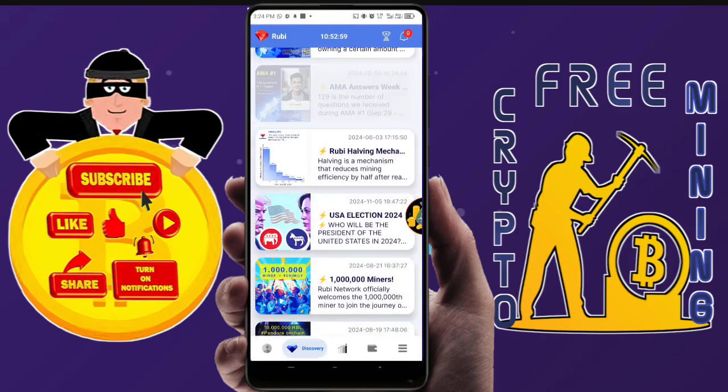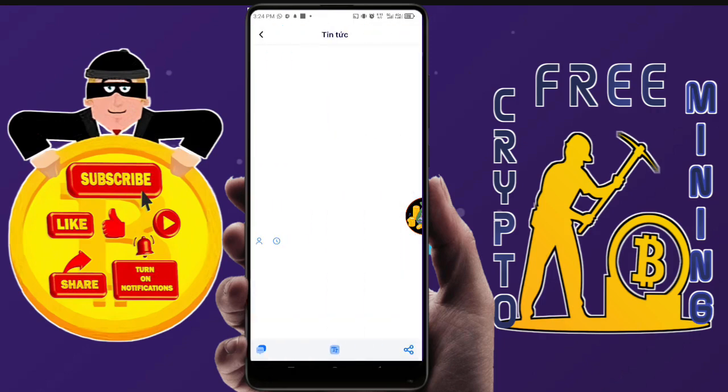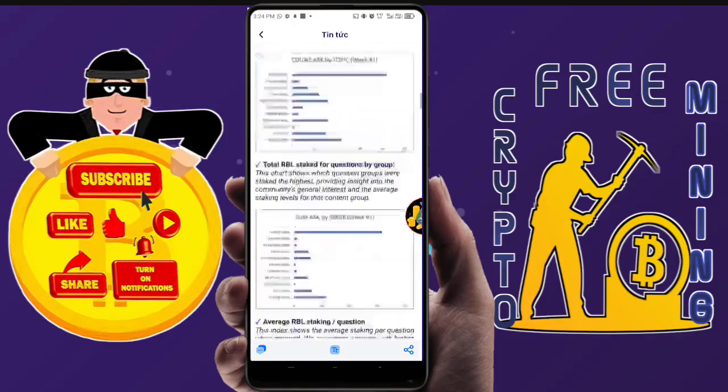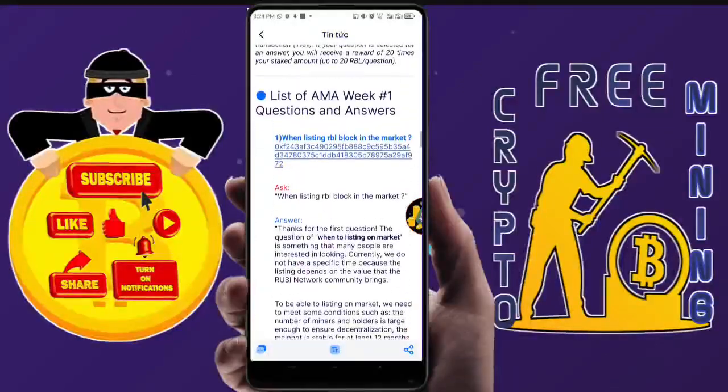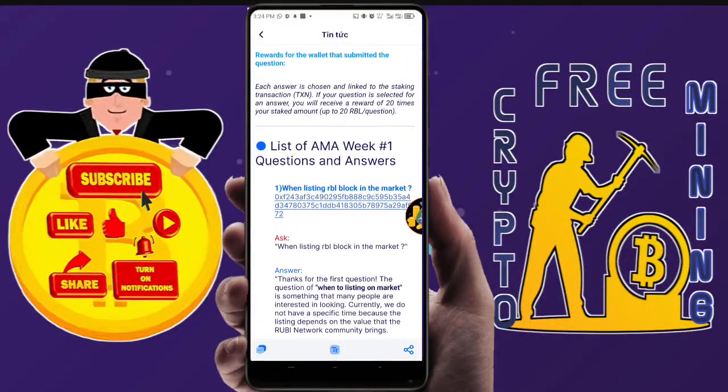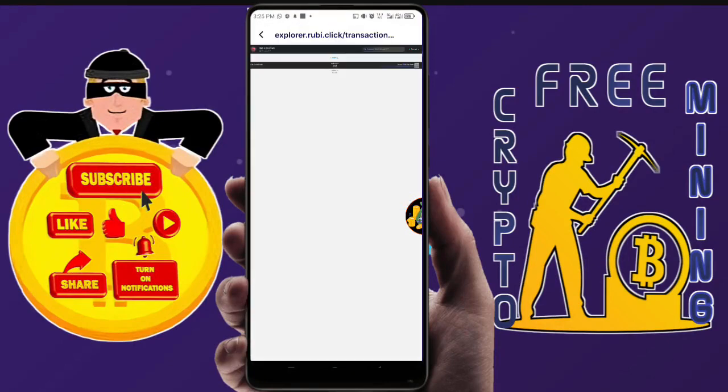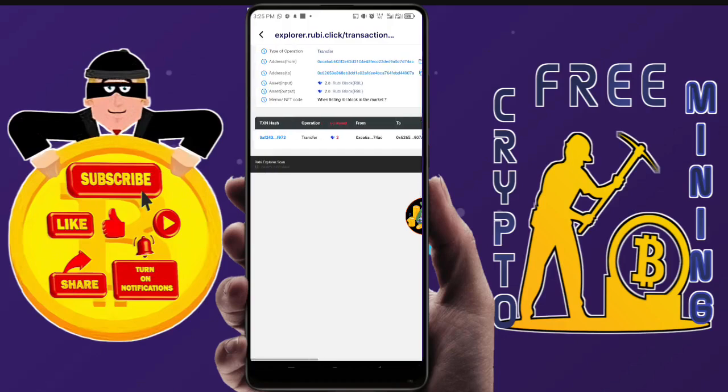Now let's look at an example of some people's own. Let's come back to this week 1 question and check it out. Let's look at this first person. Now if you click on this person, this person used 2 Ruby.